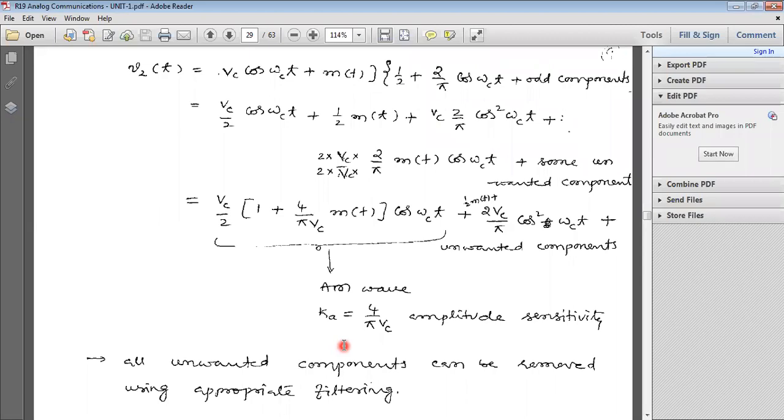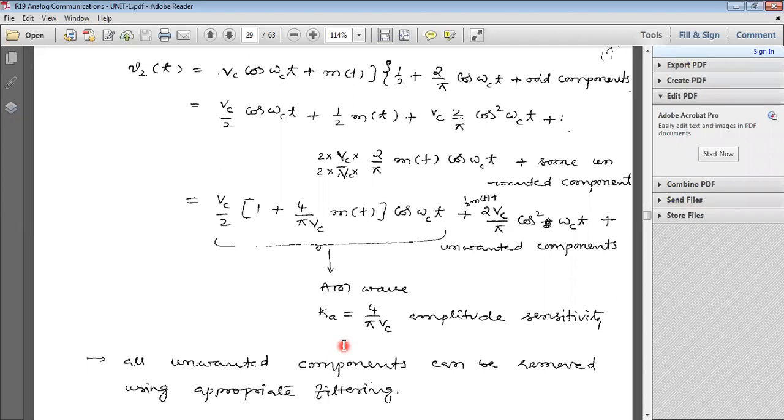So in both modulators, the main component is the diode. But in the previous circuit, the diode is operated in the nonlinear characteristic curve, whereas in this case, the diode is used as a switch. So to generate the AM wave, the main component used is a diode. What are the two techniques? The first method is the square law modulator and the second method is the switching modulator. With the help of these two circuits, we can generate the AM wave. These circuits are called AM modulators.